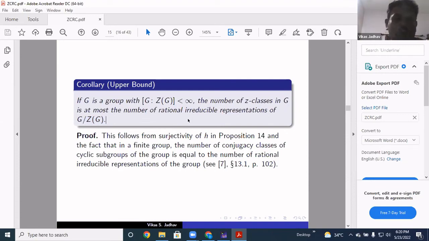And this result follows from the surjectivity of the map and the fact that the number of conjugacy classes of cyclic subgroups of a group G is equal to the number of rational irreducible representations. So this is the way we get this upper bound. Now we will see which groups attain this upper bound.